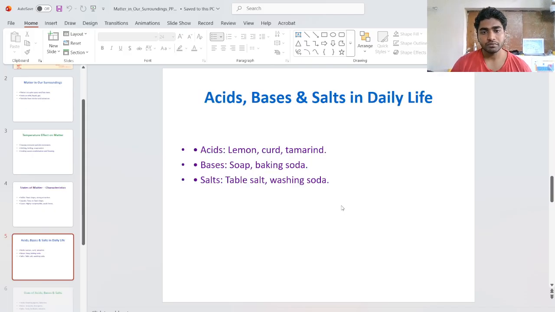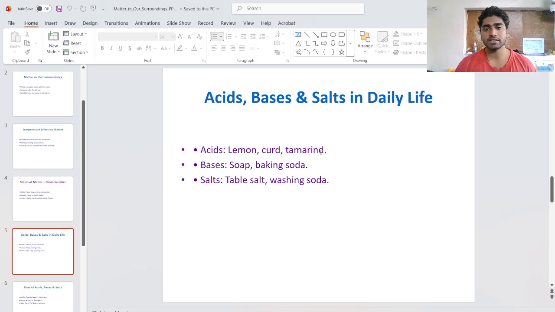Okay. The next topic is acids, bases and salts in our daily life. Acids and bases are properties of matter. Acids can be liquid or solid, and bases can also be liquid or solid. We can take daily examples of acids like lemon and curd. Lemon has citric acid, and curd also has acids. Turmeric also has acidic properties.